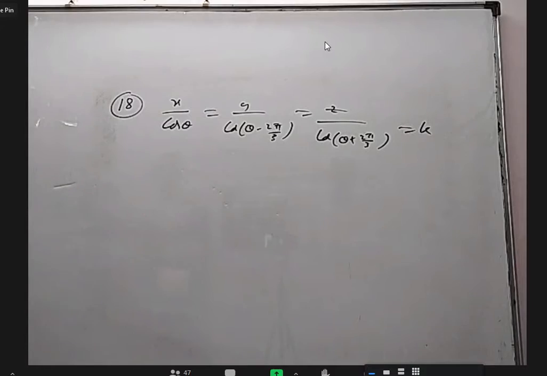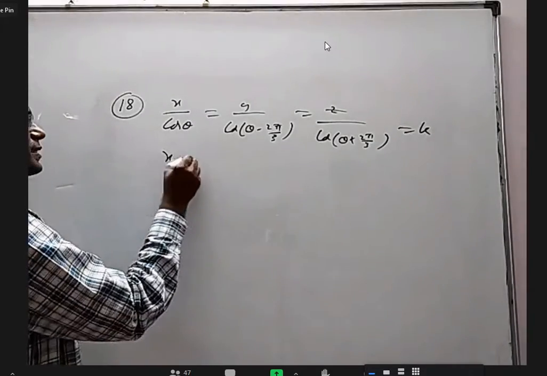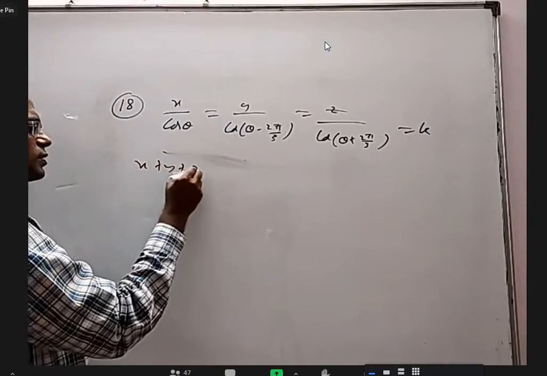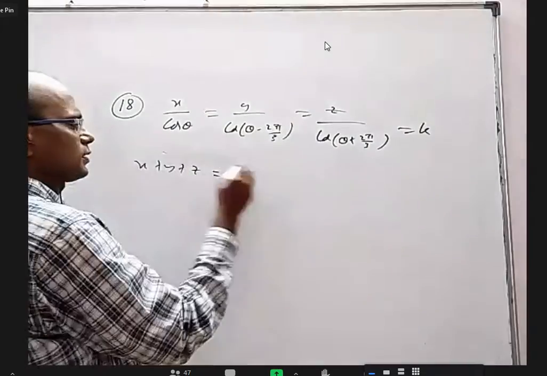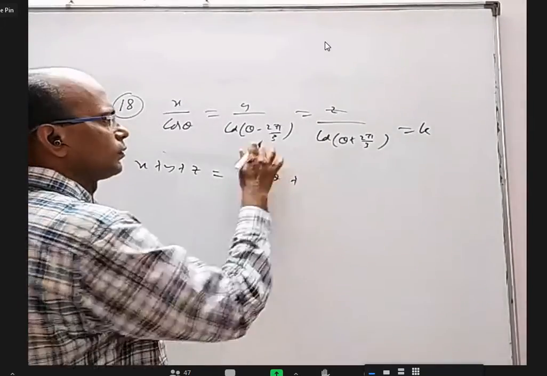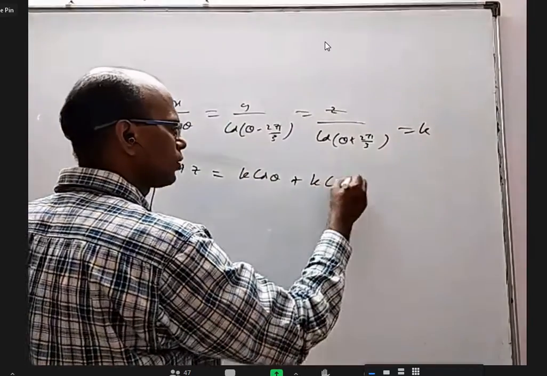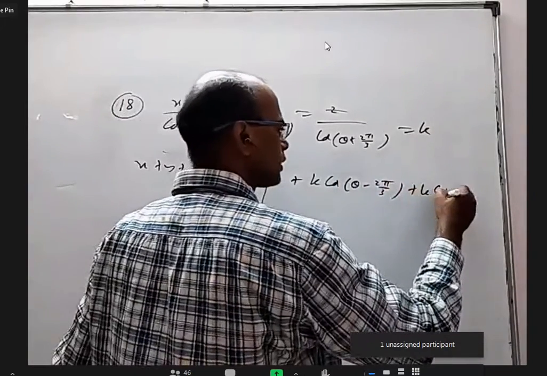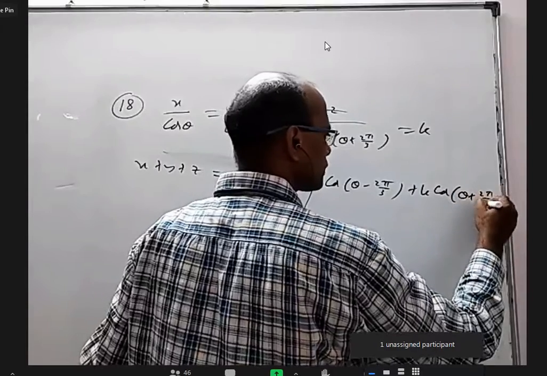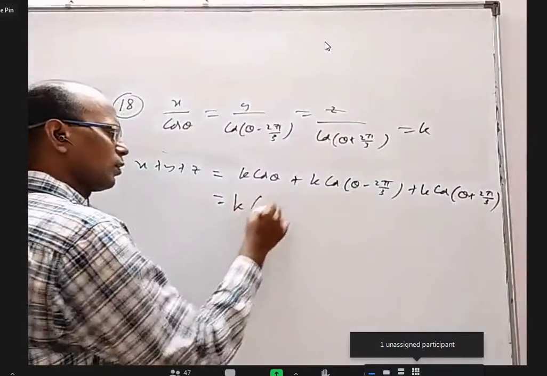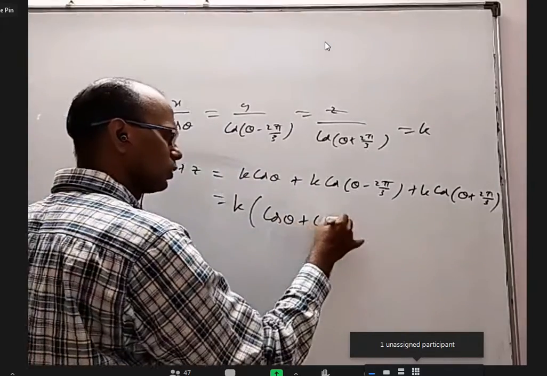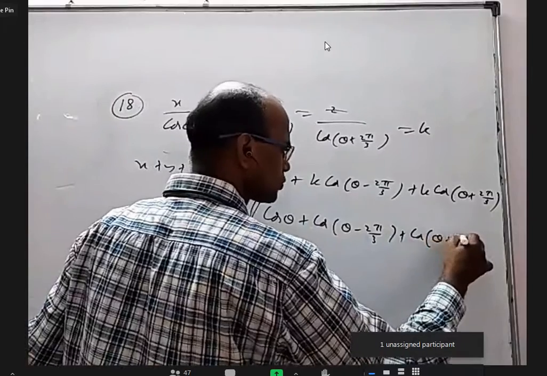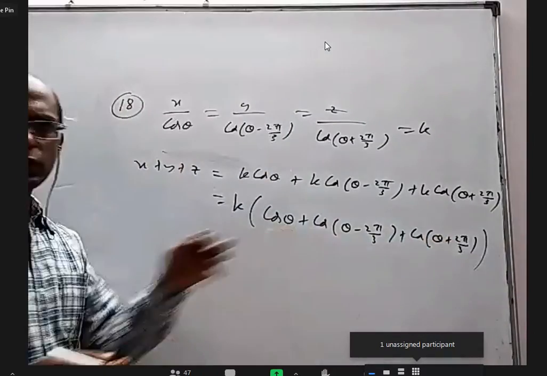Okay. When you take it equal to k, you will get x is equal to k cos theta. Let me directly write x plus y plus z. If I take this and this, x will be k cos theta. If I take this and this, it will be k cos(theta minus 2 pi by 3). This and this, k cos(theta plus 2 pi by 3). If I take k common, I will get cos theta plus cos(theta minus 2 pi by 3) plus cos(theta plus 2 pi by 3). I told you, you can easily remember it is 0.